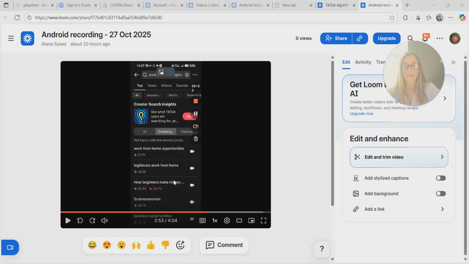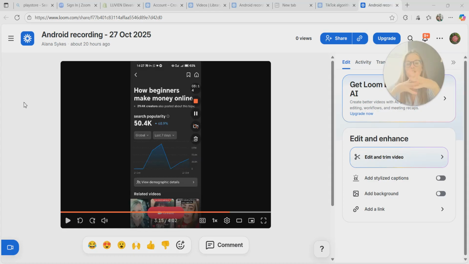So now you know, even before you do your content, you can go into Creator Search Insight and see what there's not enough content about. And here you've got a hook. You can do a video about how beginners make money online, and then you click on this little camera over there, record your video or upload your video.